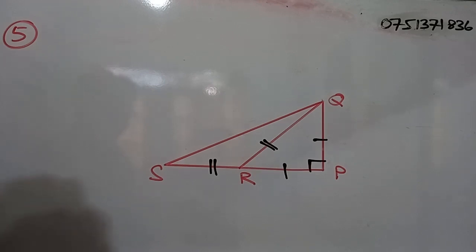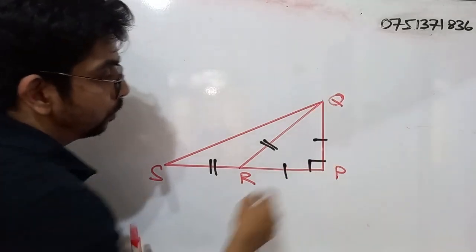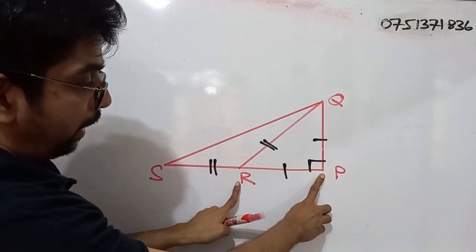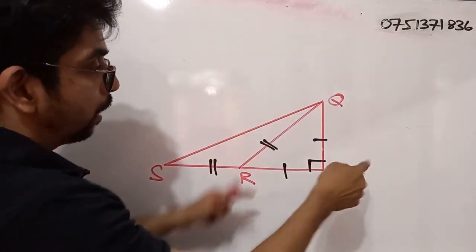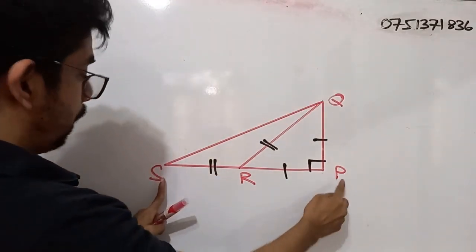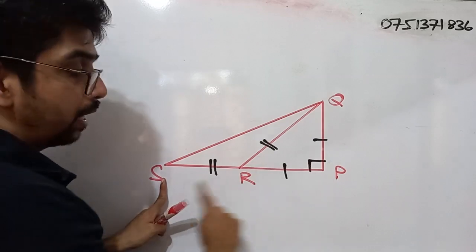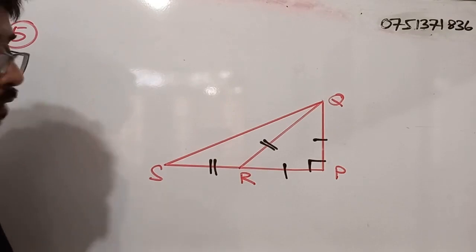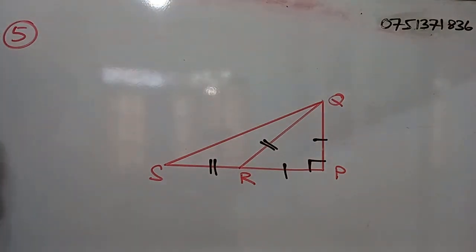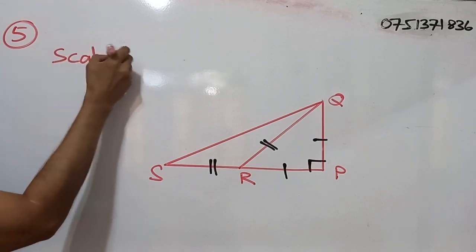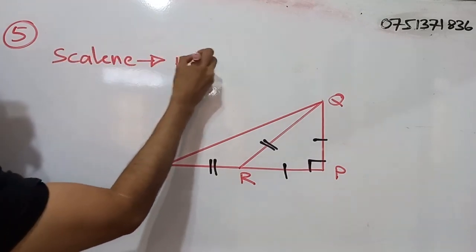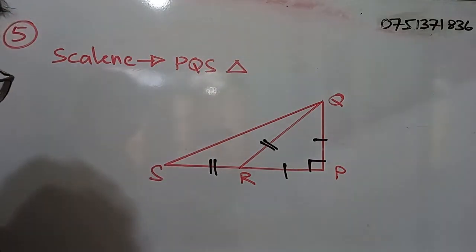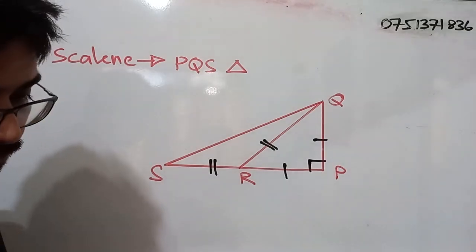PQS. Now, you can see that PQ length and PR length is equal. That means PQ length and PS length is different. In the same manner, QS length is also different. So that means it is a scalene triangle. Scalene one, PQS triangle.